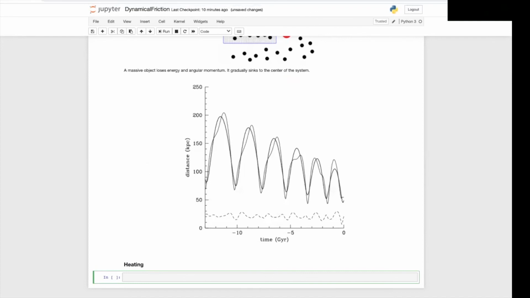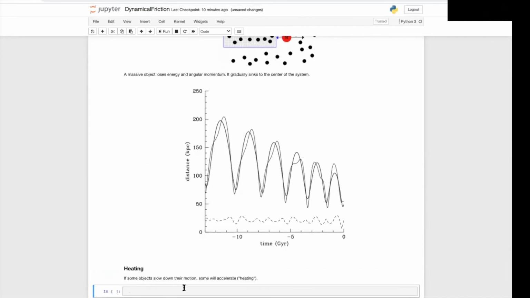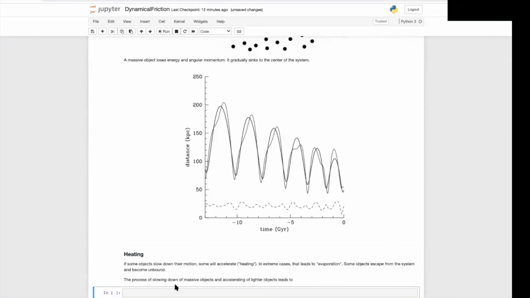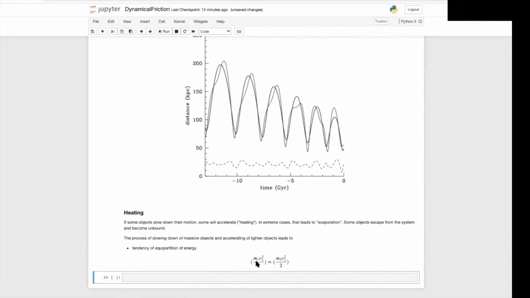Opposite to drag is dynamical heating. If some object is slowing down its motion, then other objects will accelerate, will heat up, which is a process that in some cases leads to evaporation. In fact, some objects may escape from the system and become unbound. The process of slowing down massive objects and accelerating lighter objects leads to two main results. One is a tendency of equipartition of energy. If we have that the masses m1 and m2 are such that m1 is smaller than m2, and m1 gets accelerated while m2 gets slowed down, then the kinetic energies are going to get closer to each other.